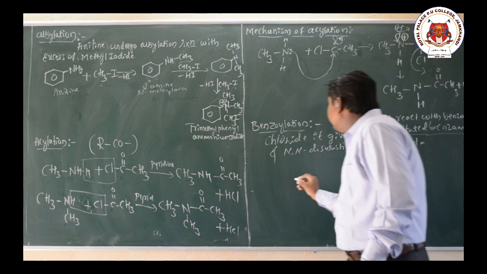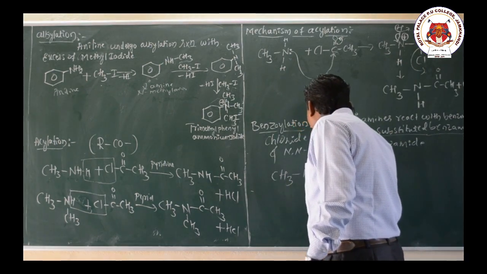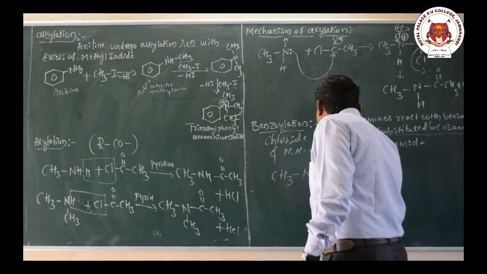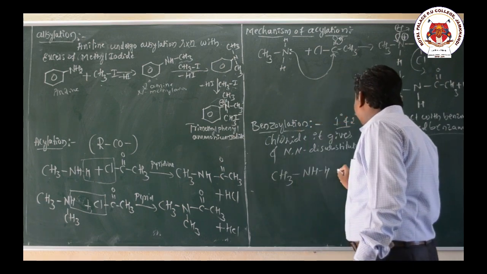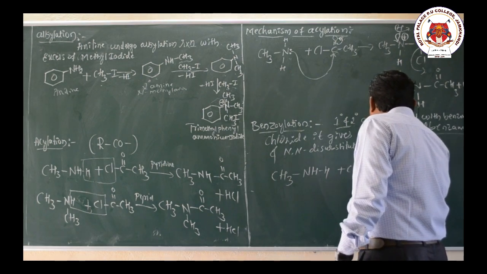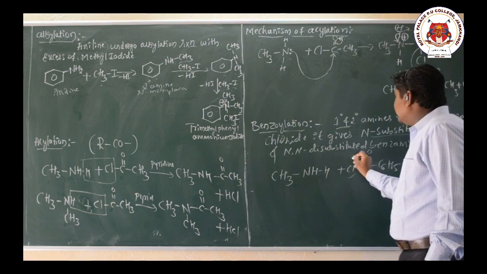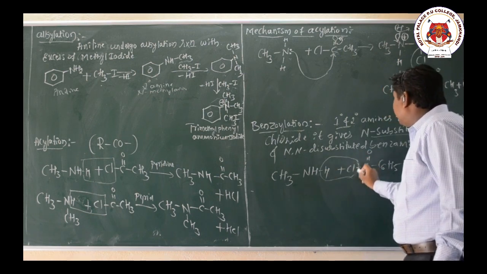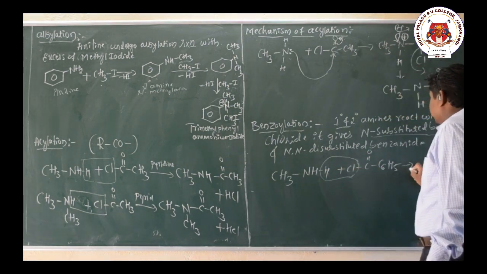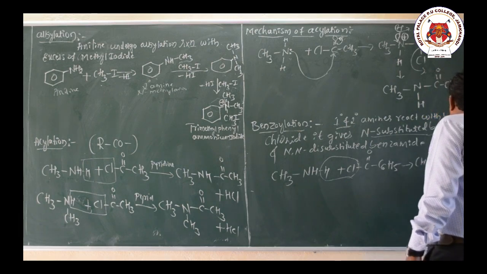Let us take one example, methylamine. When methylamine reacts with benzoyl chloride, whose formula is C6H5COCl, there is a loss of HCl, and we get CH3NHCOC6H5.